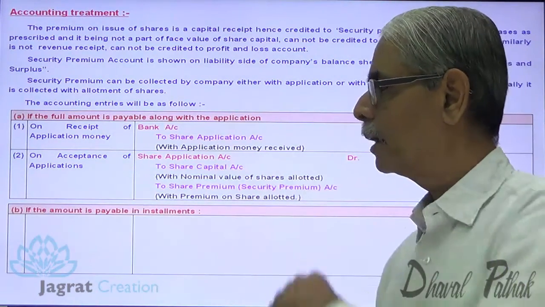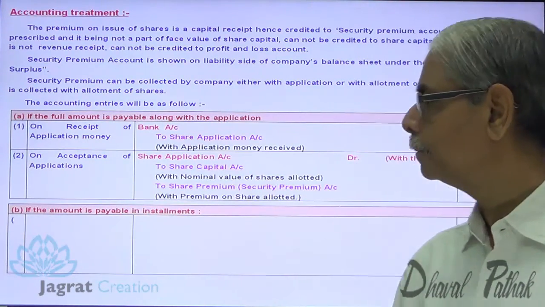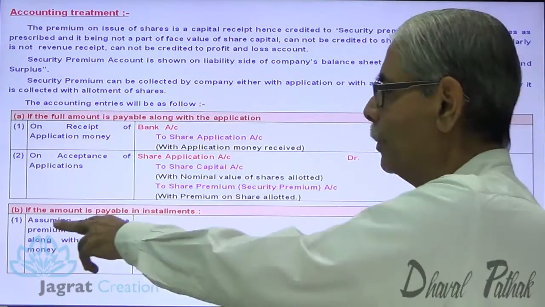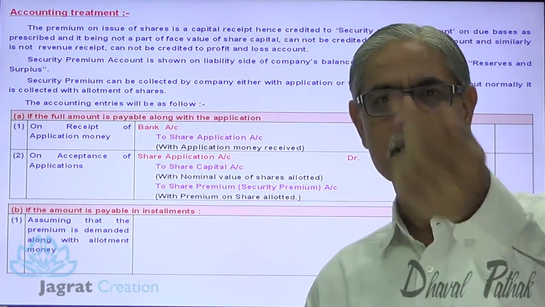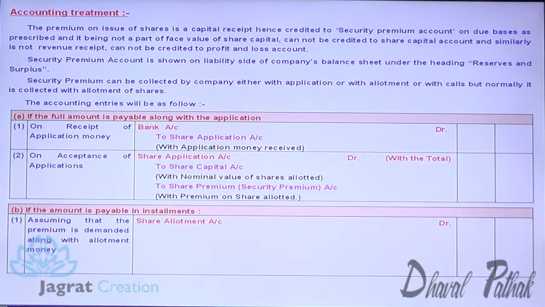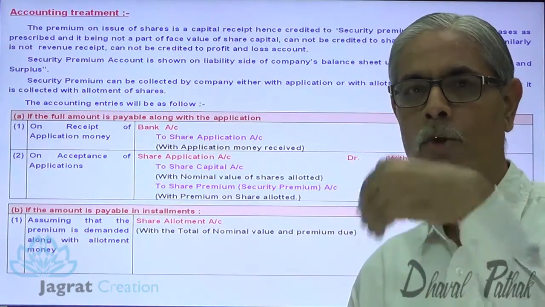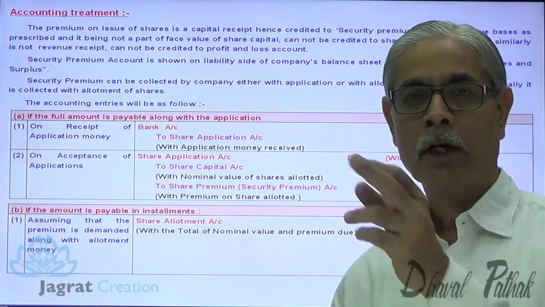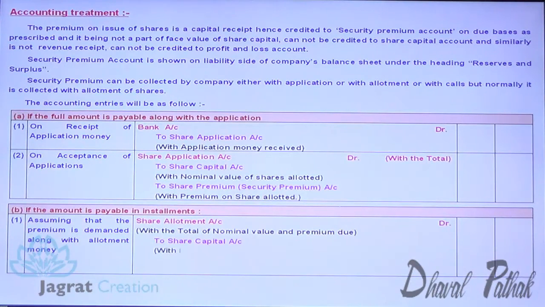If the amount is payable in installments, either with allotment or first call, assuming that the premium is demanded with the allotment money, when the amount is demanded it is to be recorded on due basis. So, equity share allotment account debit with the total of nominal value and premium; both together should be debited as allotment dues, and the allotment account is to be credited to share capital account and security premium account.